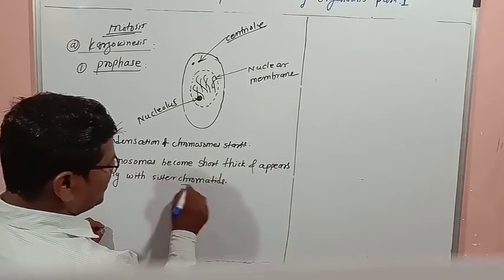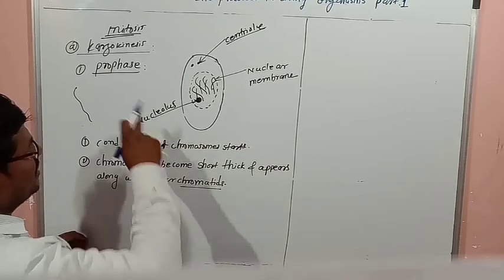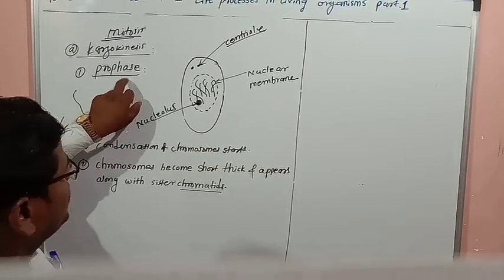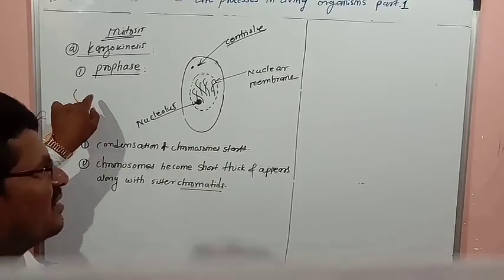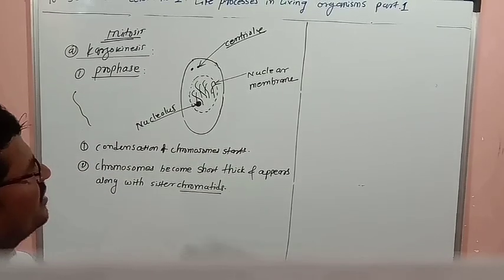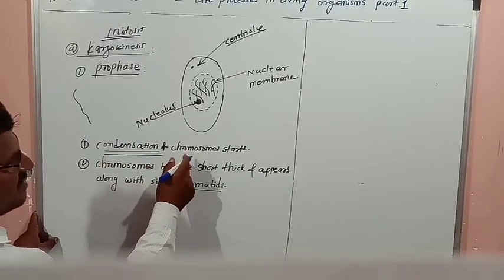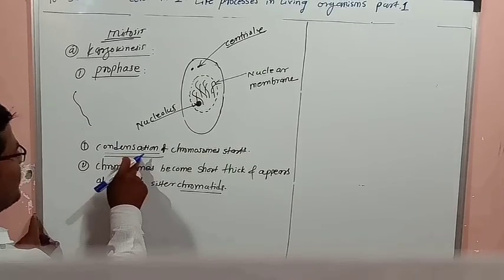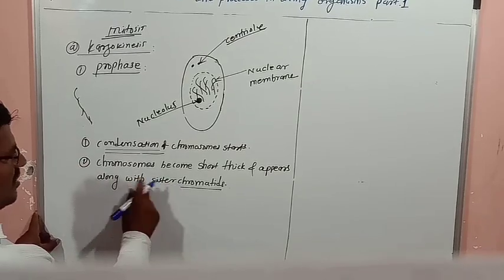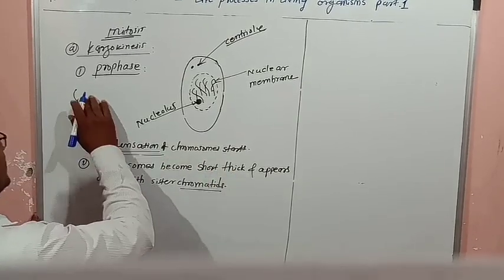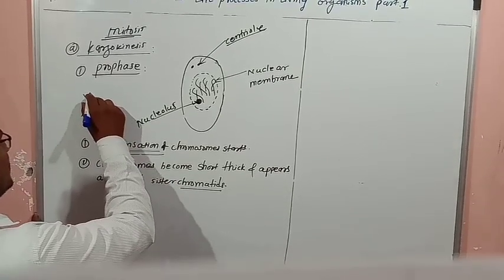So what is meant by sister chromatids? Initially, in the interphase before prophase, chromosomes are thread-like. In the prophase they become condensed, short and thick, and appear along with sister chromatids.